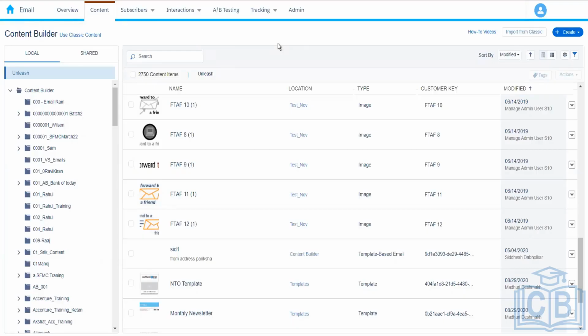What time it needs to be sent, they are controlling. To whom the email will be sent, they are controlling. This is the email address to whom the email will be sent, right?